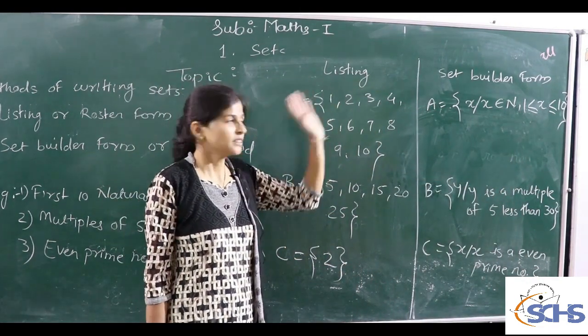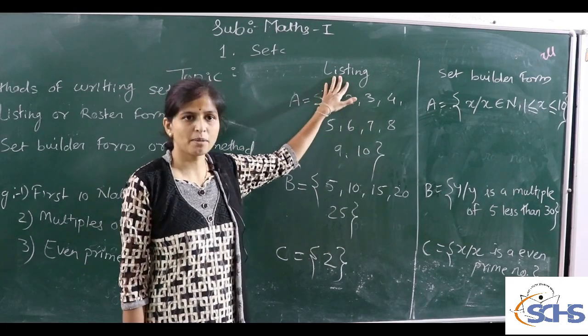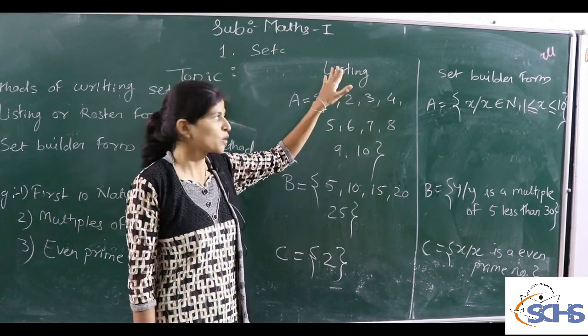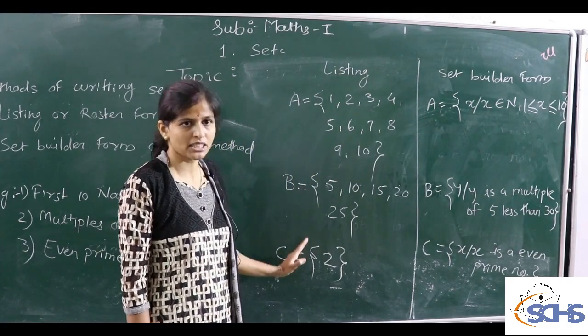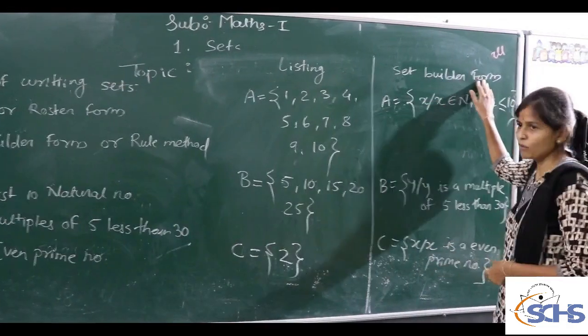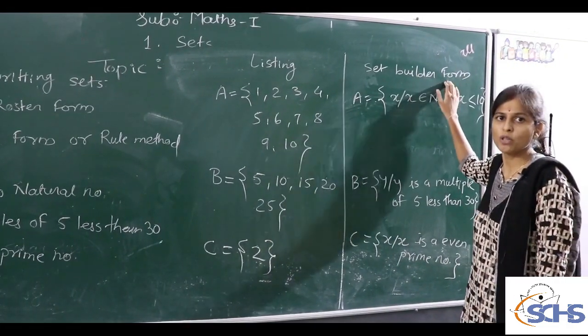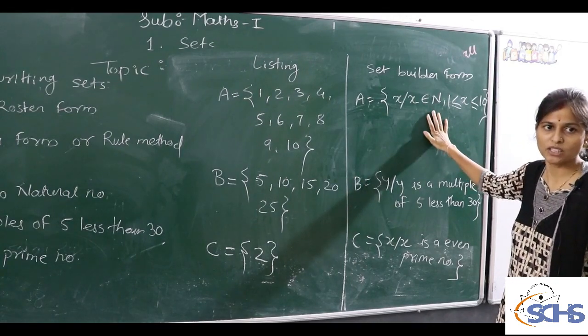So these are the two methods of writing sets. The first one is the listing method. This method is also called the roster method. In this method we only write down the elements present in the set. The other one is set builder form, which is also called the rule method. In this we use a variable and a sentence to write down these sets.